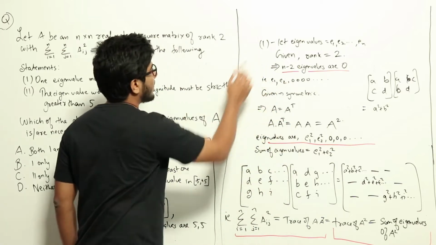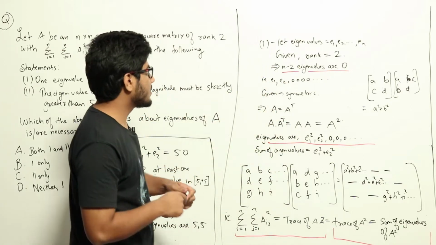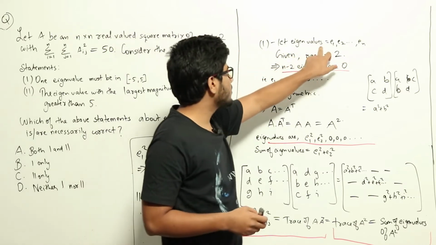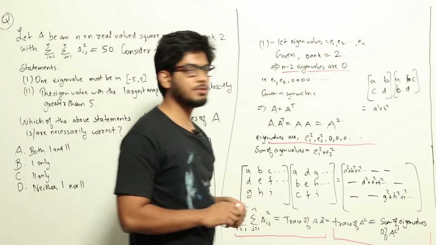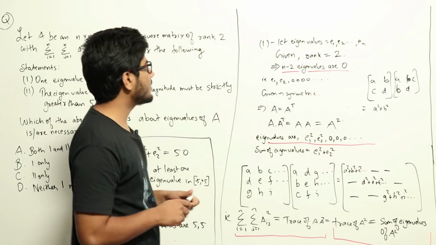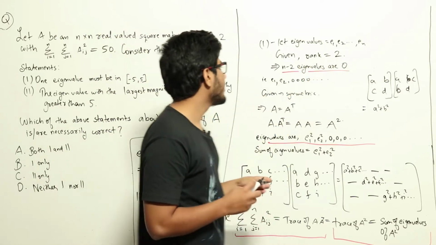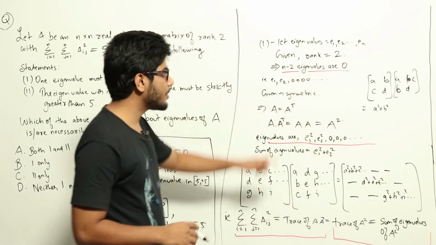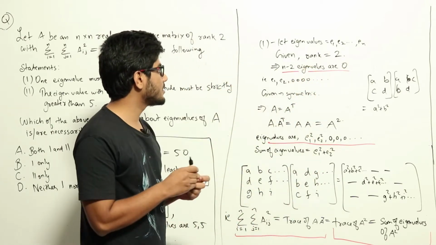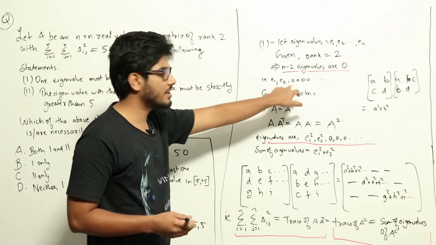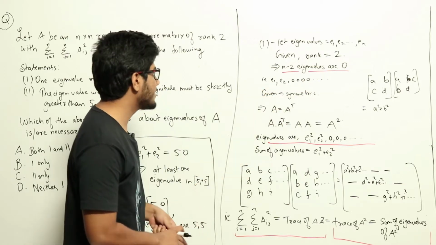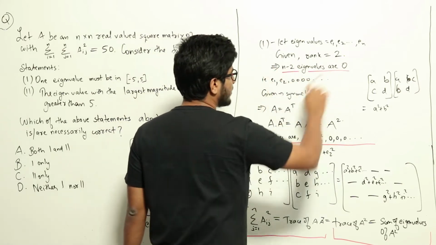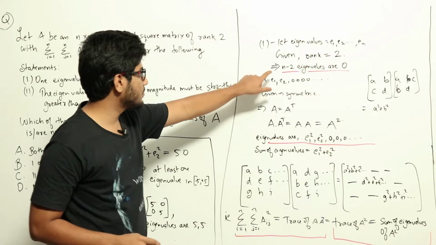So in statement 1, it's given that it's an n by n matrix. So let the eigenvalues be e1, e2, etc. up to en. Now it's given that the rank of the matrix is 2, which means that n minus 2 eigenvalues must be 0. There will be only 2 eigenvalues which may be non-zero, e1, e2. The rest of the eigenvalues of this matrix must be 0. The theorems you need to know in order to answer this question, I have underlined in red color. So you need to know this first.